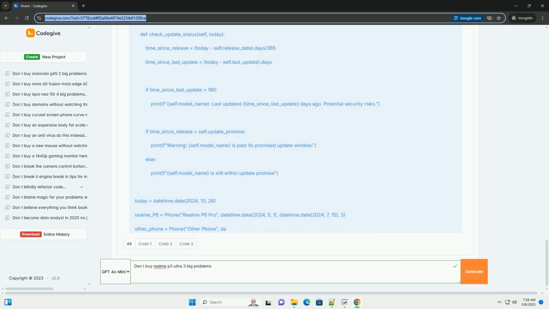ADB, Android Debug Bridge, for removal. For more advanced users, ADB allows you to completely remove system apps, and requires a computer and USB connection. Be very careful when using ADB to remove system apps, as you can potentially break the phone if you remove essential components. Research Realme's update policy: before buying, check Realme's official website or tech news sites to see their update commitment for the P6 Pro, how many years of Android updates and security patches.